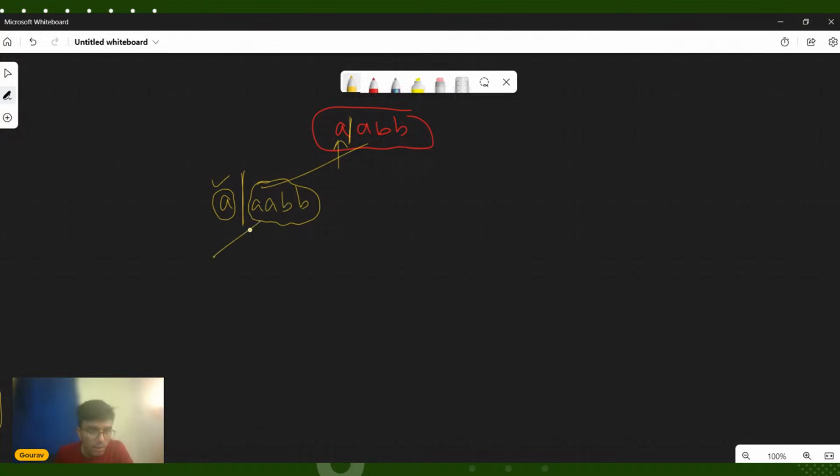Now I again recursively call, and I put another partition here next to A. My task now is to know whether B and B can be partitioned further such that every component is a palindrome. So again I recursively call for B and B. Let's say I put a partition here. Now this B is also a palindrome.